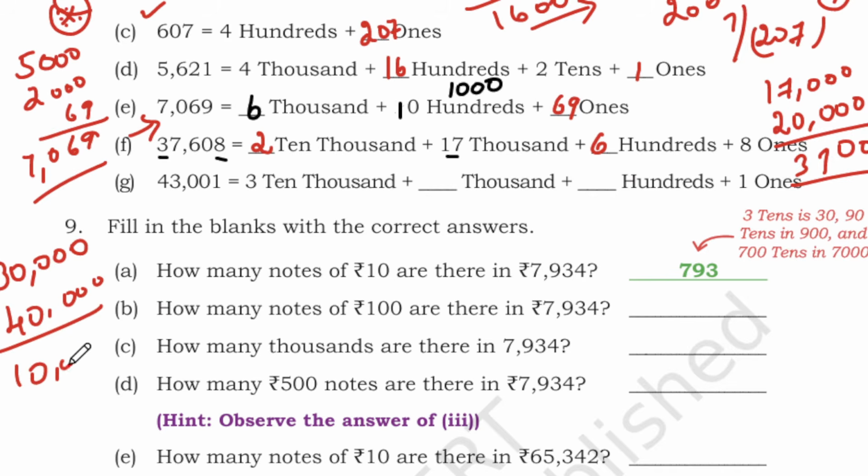You need one more 10,000. So you need one more 10,000 here, and here you have only 10. Oh, sorry students, 1 minute. Okay, so we have 3 10,000. 3 10,000 means 30,000 as I have written here.